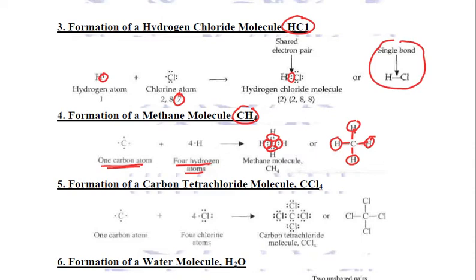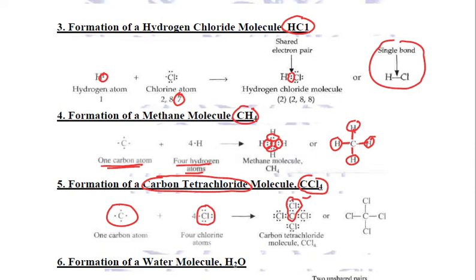Exactly the same structure is formed in carbon tetrachloride, CCl4. Again, carbon has 4 electrons in its outermost shell. It requires 4 more. One chlorine has 7 electrons in the outermost shell. It requires 1 more. So, carbon shares 1 electron with 1 chlorine. Now, this chlorine, after sharing 1 electron, becomes stable, but not carbon, right?